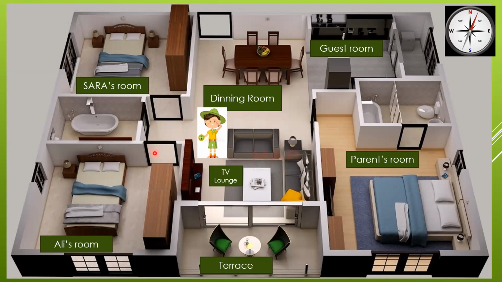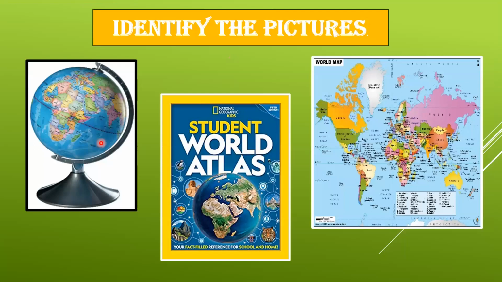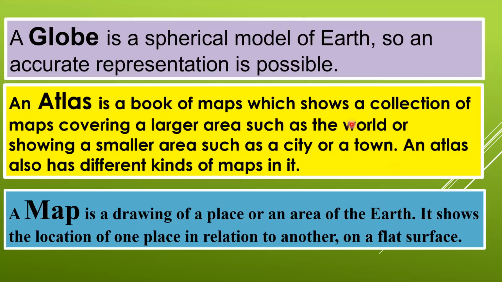Let's start the topic. Okay, let's identify this picture. What do you think these pictures represent? 1, 2, and 3. Yes, this is a globe, this is an atlas, and this is the world map. Now, what actually these are, let us discuss about it. A globe is a spherical model of Earth, so an accurate representation is possible.